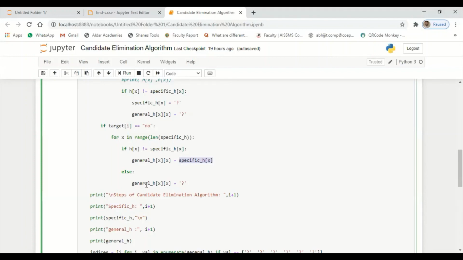Else, if that record is not available in the specific hypothesis, then you replace it with a question mark here.